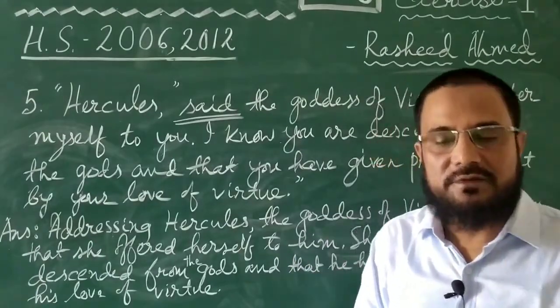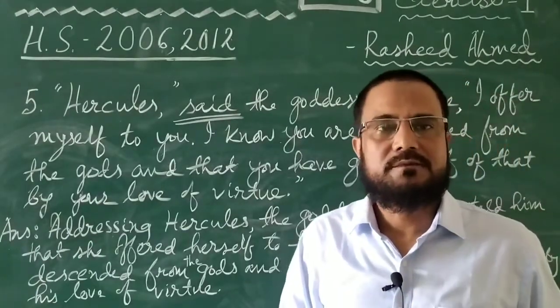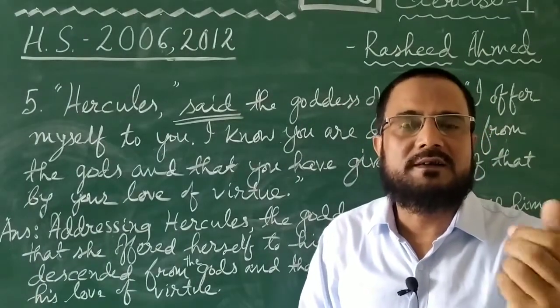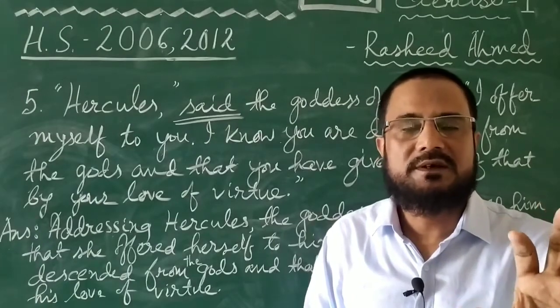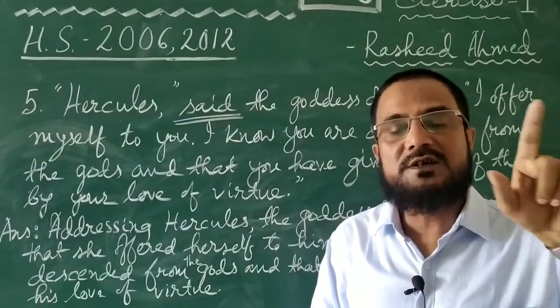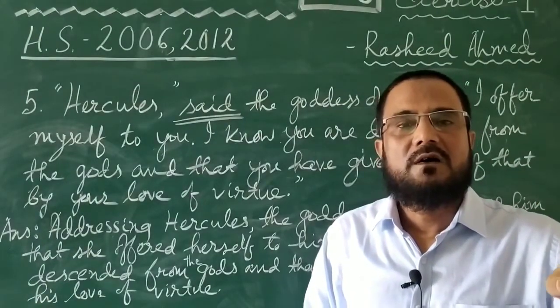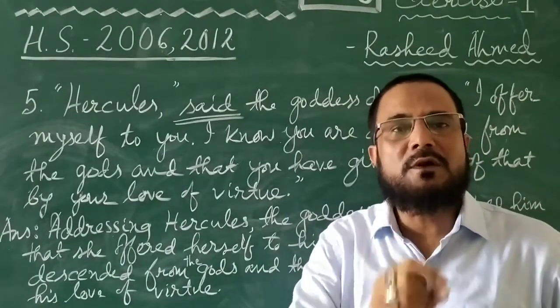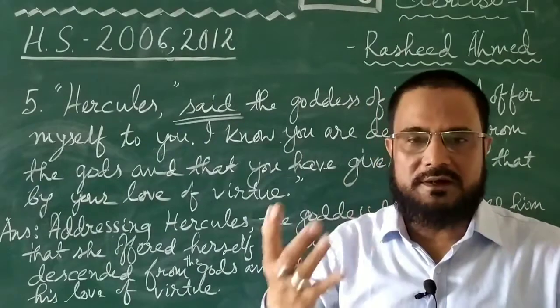There are two ways of asking someone to do something. You can ask someone, bring me a glass of water. Or you can just use his name first. Ananto, give me a glass of water. It is the same Ananto whom you are asking to give you a glass of water. Two ways are there.